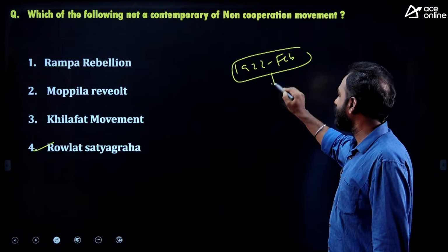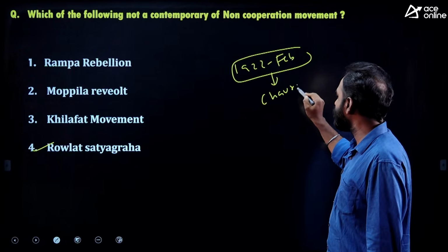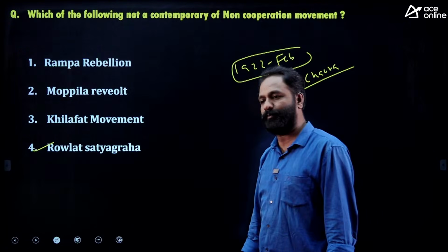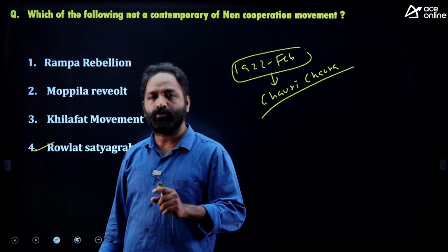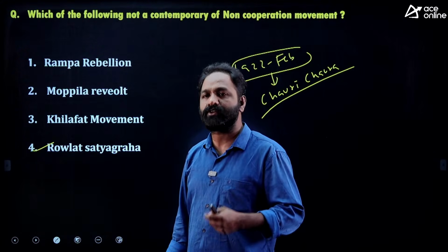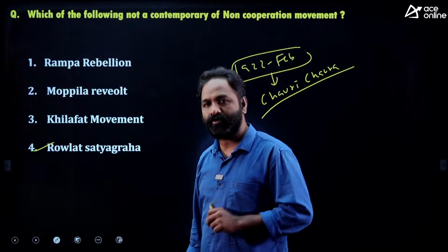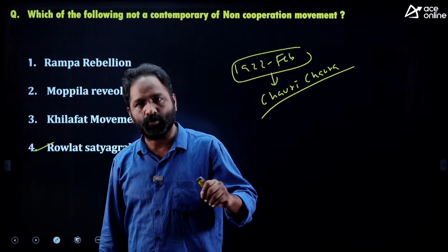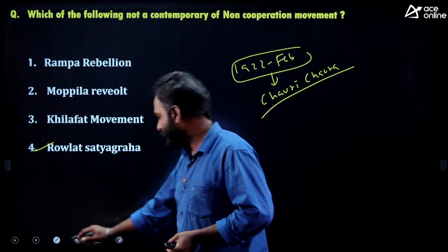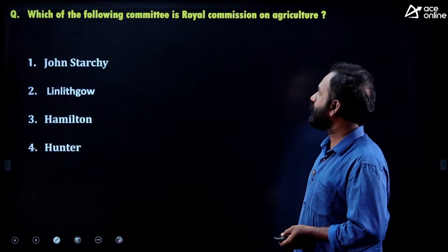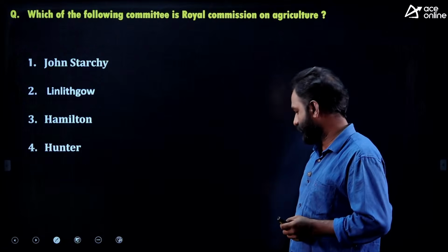1922 February. There was an incident called the Chauri Chaura incident, which happened in Uttar Pradesh. In Chauri Chaura village, some of the police officials were killed. Based on that incident, Gandhi decided to call off the non-cooperation movement. Okay, right. The next, which of the following committees is the Royal Commission on Agriculture?